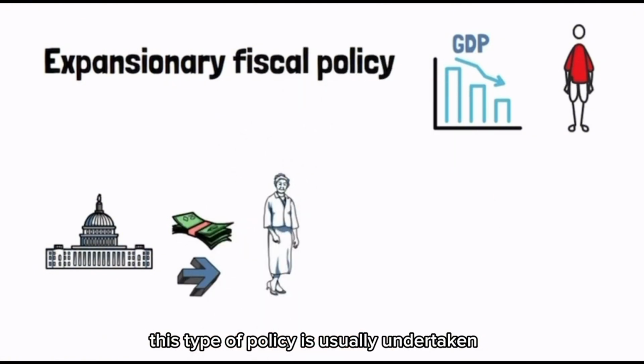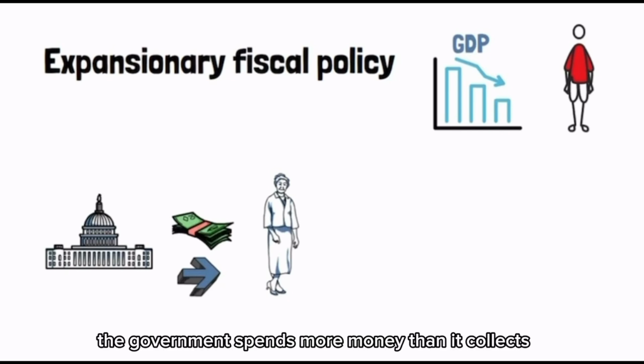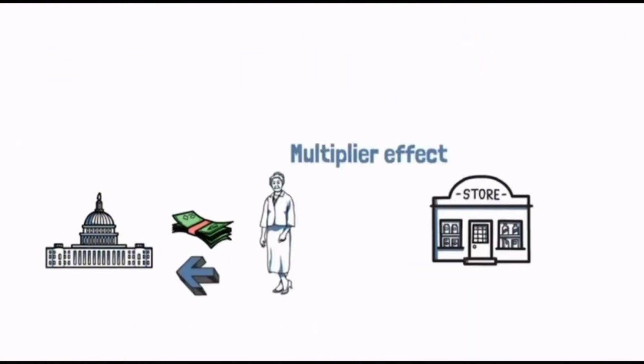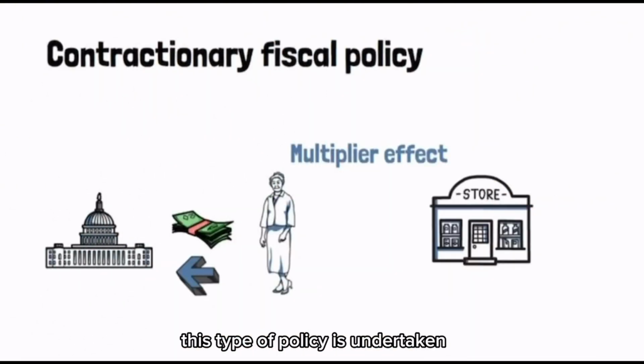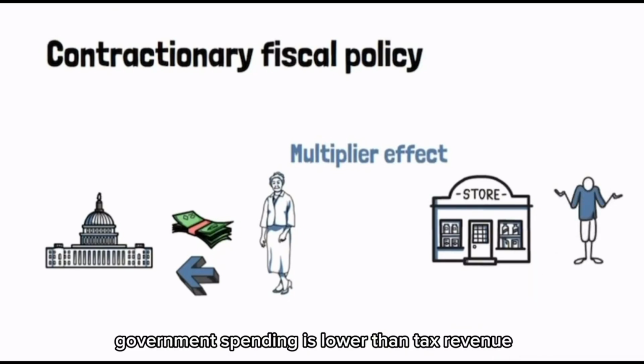Next is expansionary. This type of policy is usually undertaken during recession to increase the level of economic activity. In this instance, the government spends more money than it collects in taxes. Lastly is contractionary. This type of policy is undertaken to pay down government debt and to cap inflation. In this case, government spending is lower than tax revenue.